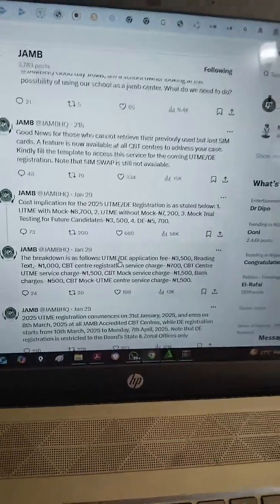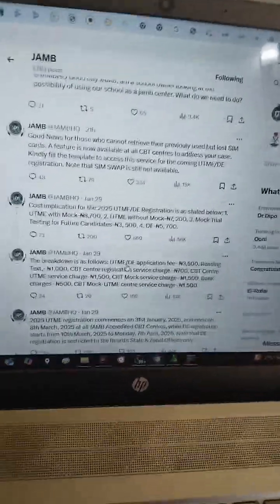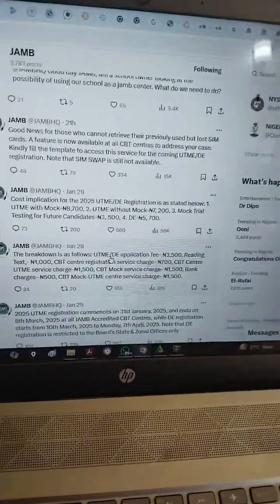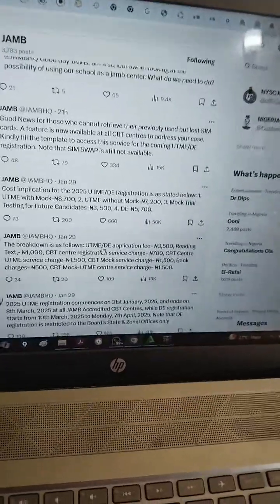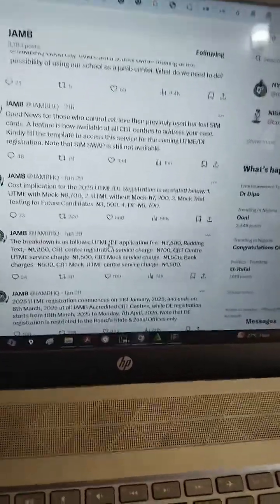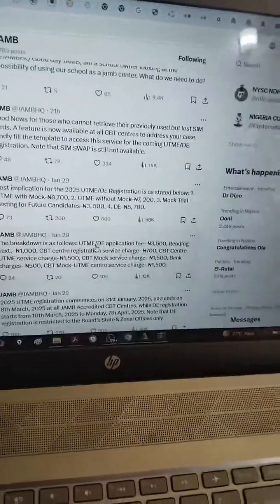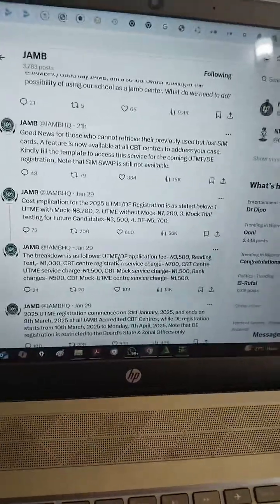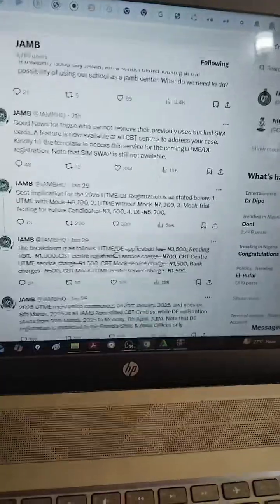You have already paid for your literature text, the hard copy, that's the physical booklet. It's in that e-pin, and the registration fee is also in that e-pin. So you are not paying anything in the JAMB CBT center, except you want to do some changes, which I'll show you when we get there.